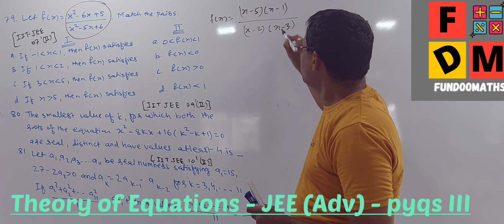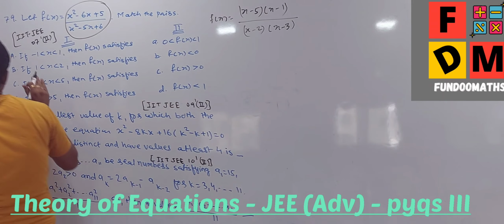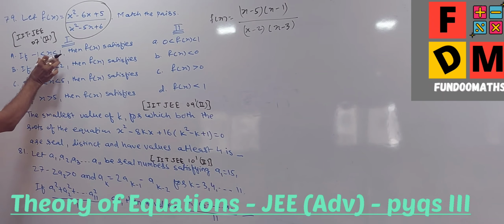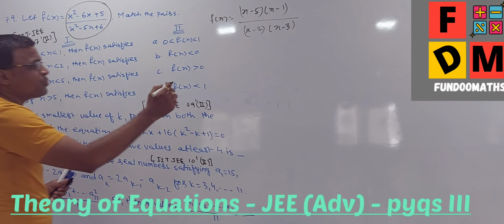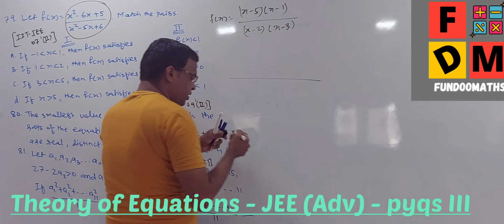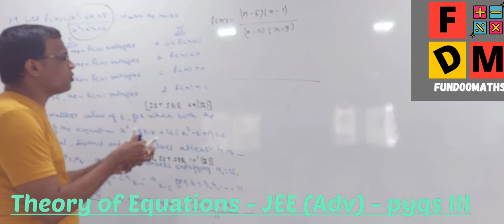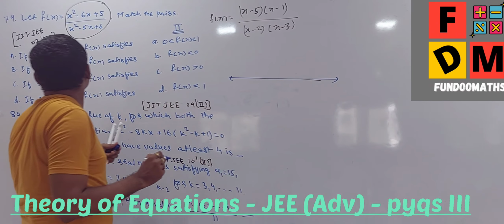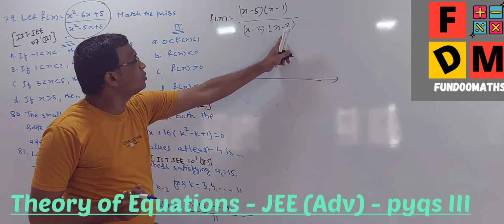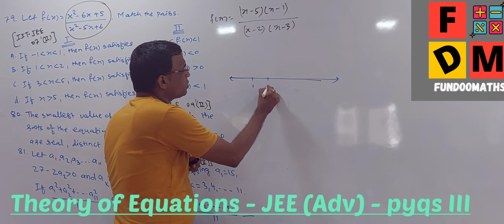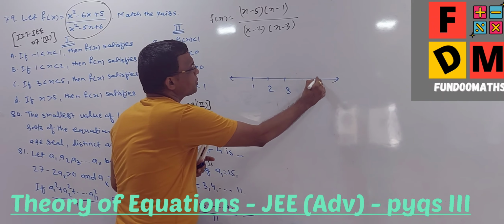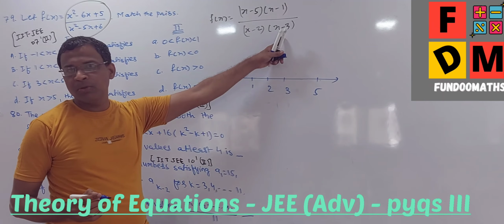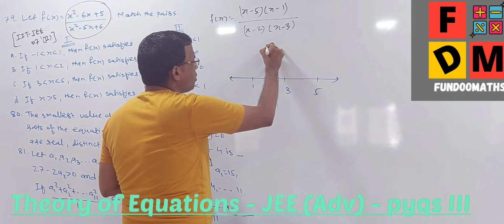The best approach to solve this question, because in part 1 and part 2 we have to match the pair, this is all the range of x. So if we just plot the graph, it will be easier. Let us try to solve this question using the graph. Let me take down the critical points as 1, 2, 3, 5. Say this is 1, 2, 3, and this one is 5. Obviously the denominator cannot be 0, so 2 and 3 won't be in the solution. So at 2 and 3 we can have asymptotes.